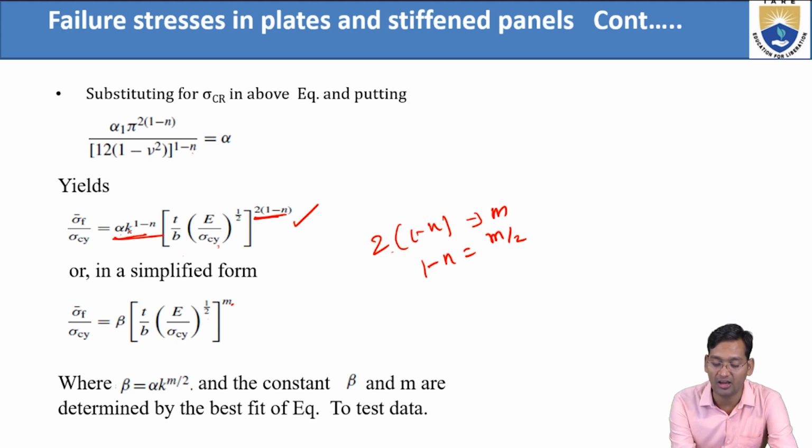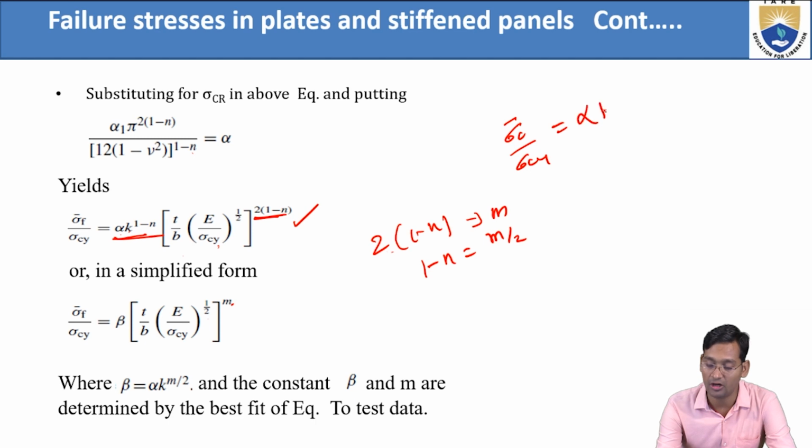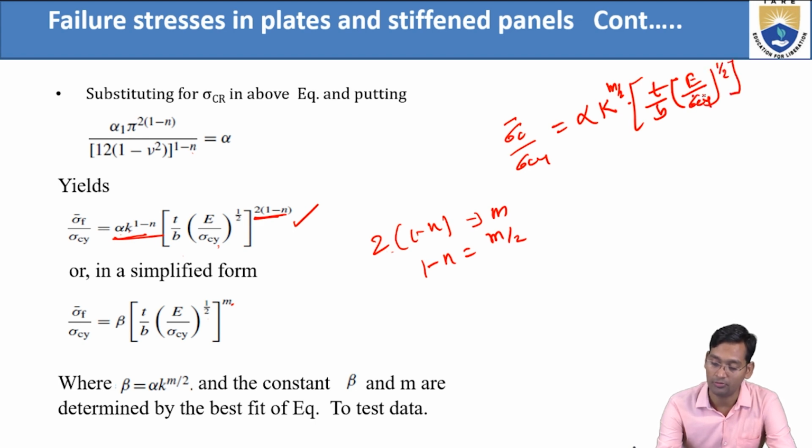So now this becomes alpha k power m by 2. After putting this value, sigma C bar by sigma Cy equals alpha k to the power 1 minus n as m by 2 into T by B into E by sigma Cy whole power 1 by 2, and whole power 2 into 1 minus n, which we assume as m.